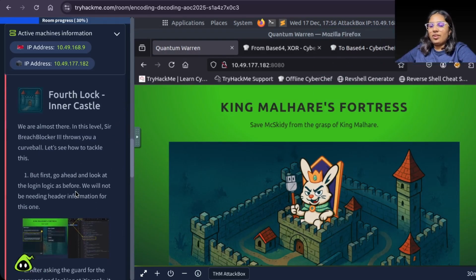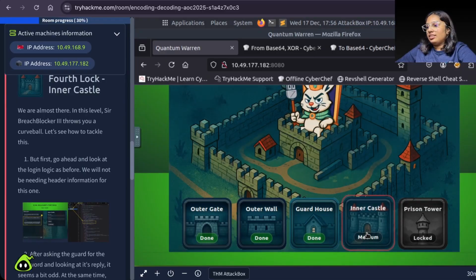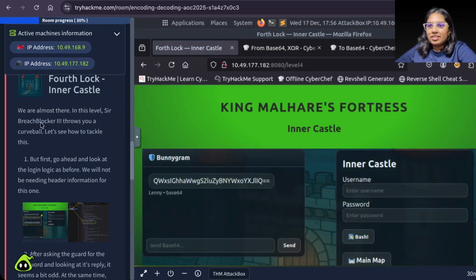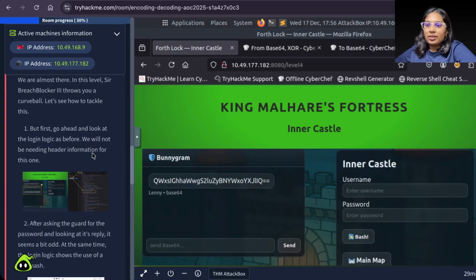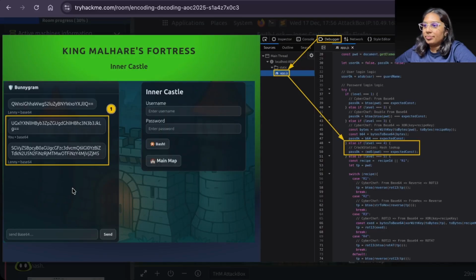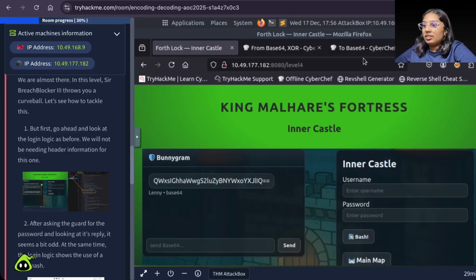Fourth, lock inner castle. And we're almost there in this level. Sir BreachBlocker III throws you a curveball. Let's see how to tackle this. But first, go ahead and look at the login logic as before. We will not be needing header information for this one. Crack station hash lookup. Alrighty, first we will need the